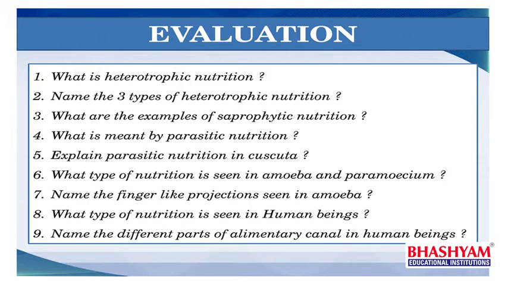What type of nutrition is seen in amoeba and paramecium? Name the finger-like projections seen in amoeba. What type of nutrition is seen in human beings? Name the different parts of the alimentary canal in human beings.